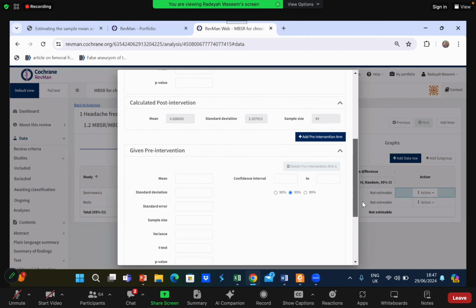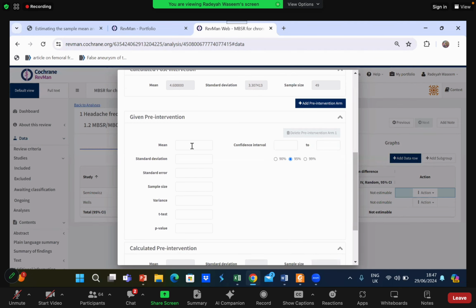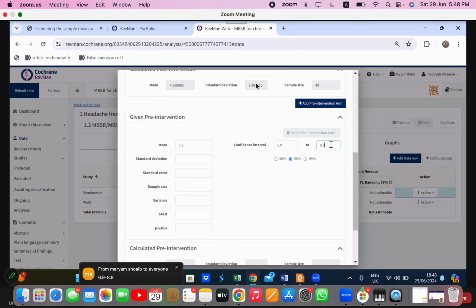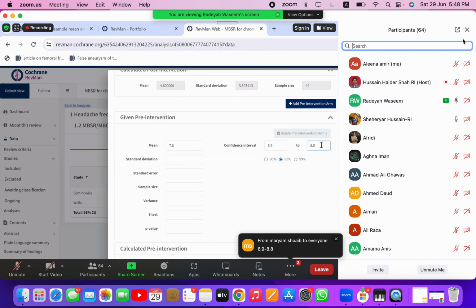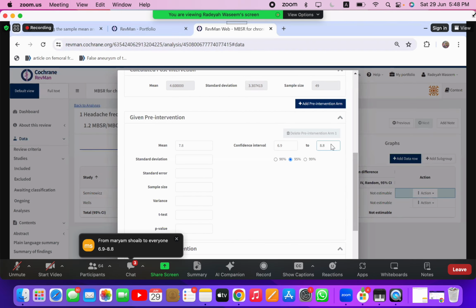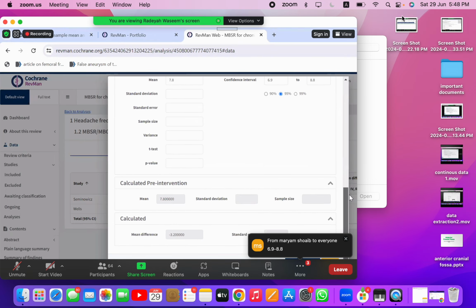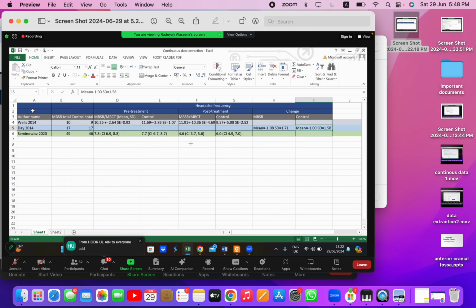You will go down to the pre-intervention. Add the pre-intervention mean that was 7.8, along with the confidence interval that was 6.9 to 8.8. Again, only for the MBSR group. I'm adding only the MBSR group's post-treatment and pre-treatment values. And in the end, I will go to update data table.